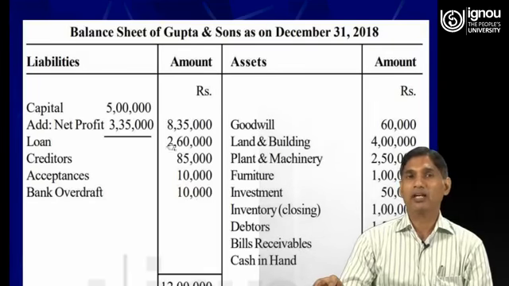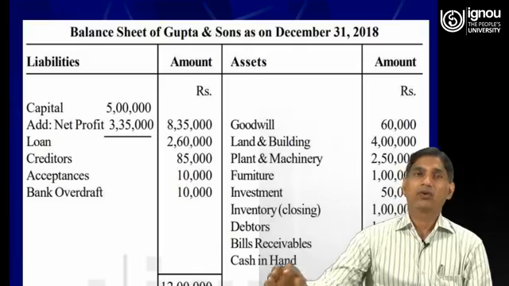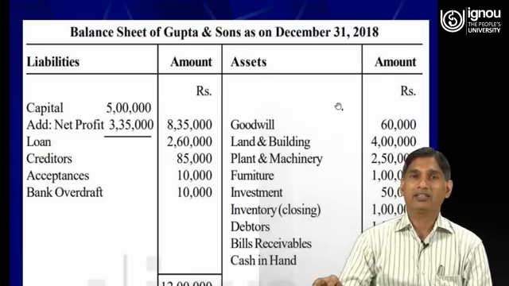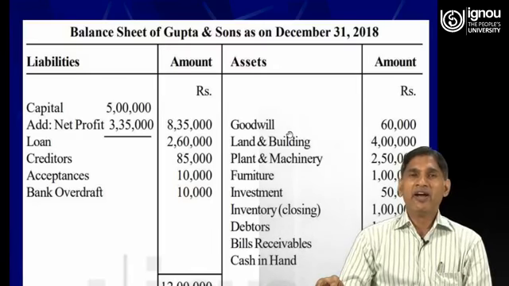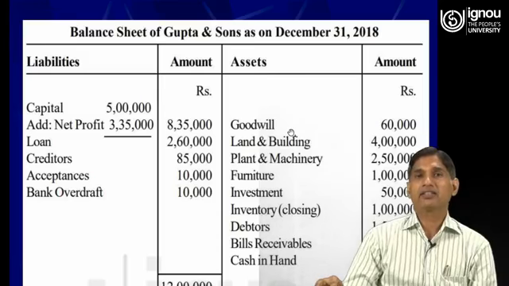So the total of the balance sheet, if you make a total of all these figures, will be rupees 12 lakhs. Now come to the asset side of the balance sheet. On the asset side, we see the goodwill, which is given in the trial balance, rupees 60,000.